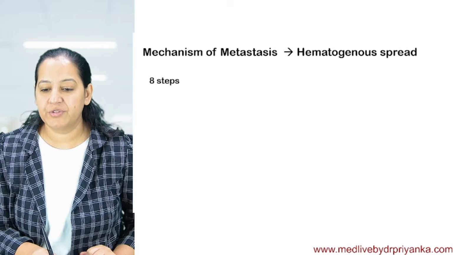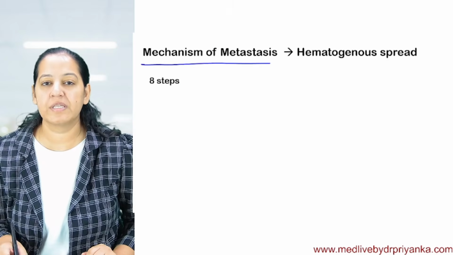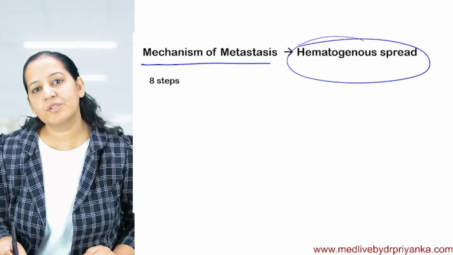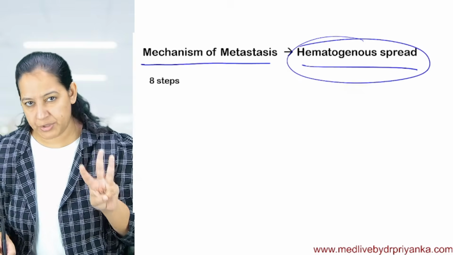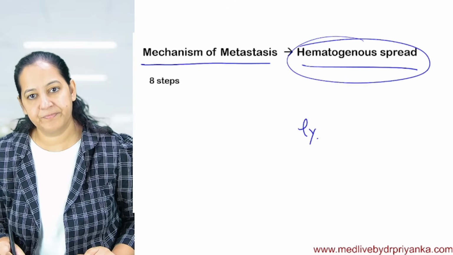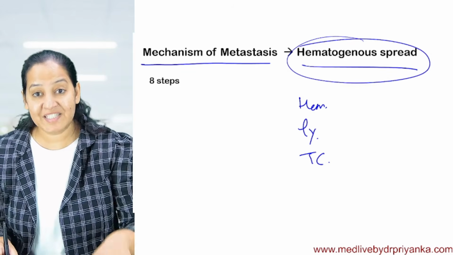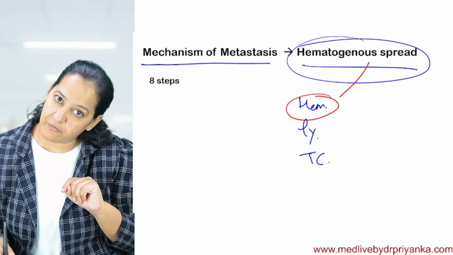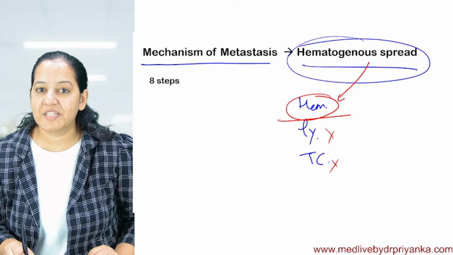Now, I am going to teach you the mechanism of metastasis. Out of the three routes, the most important route here is hematogenous, so we will discuss the hematogenous steps. I will not teach you the steps of all three routes: lymphatic, hematogenous, and transcoelomic. The steps that are important in your syllabus are for the hematogenous route. We don't have to study the steps of the other two routes.